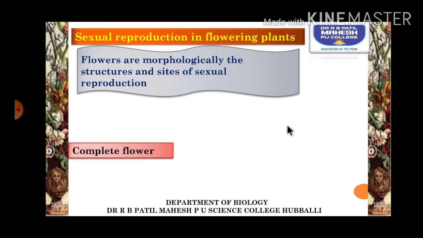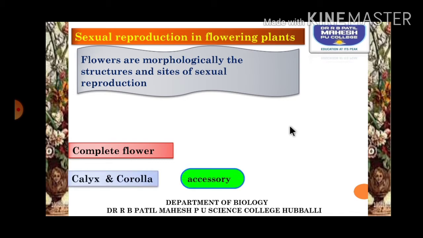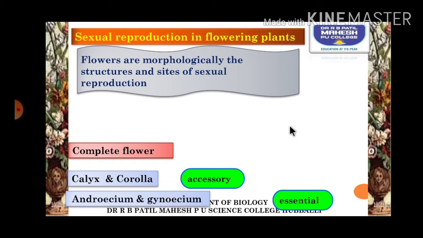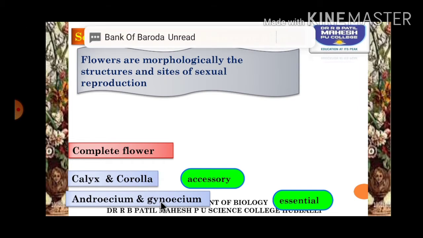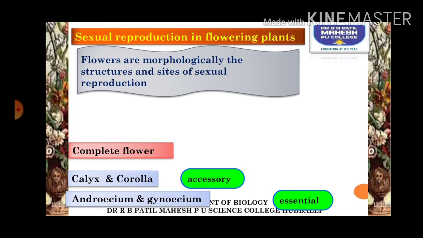If the flower has all the whorls, like calyx, corolla, androecium and gynoecium, then that flower is said to be complete. If any of these whorls are missing, say the flower does not have calyx but has corolla, or does not have gynoecium but has androecium, then such a flower is called an incomplete flower.